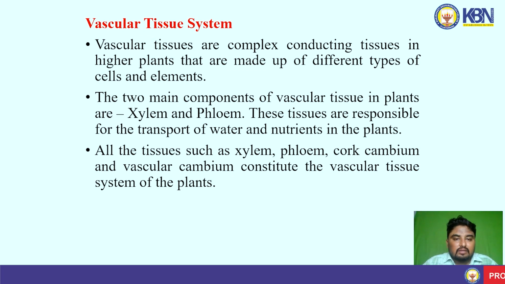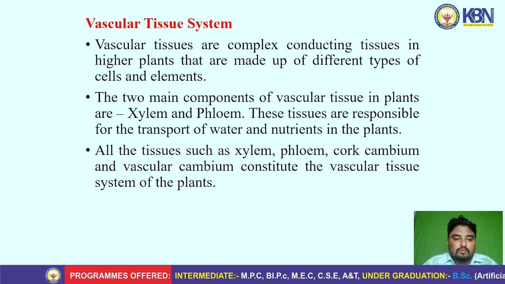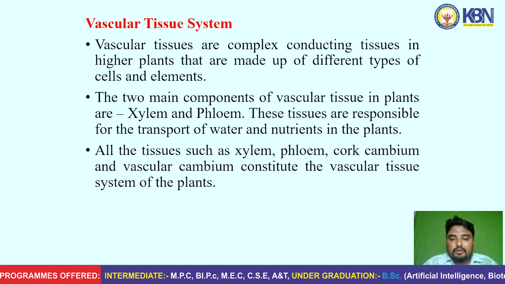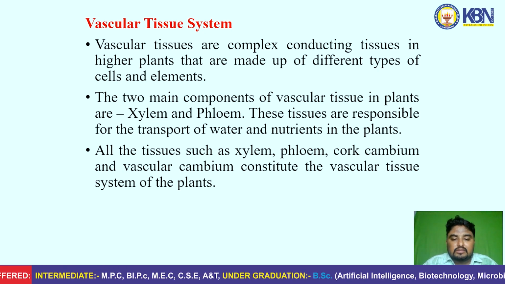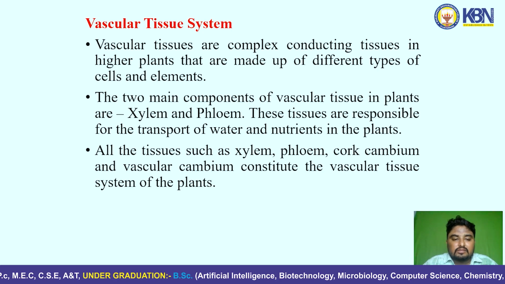Vascular tissue system. The vascular tissues are complex conducting tissues in higher plants that are made up of different types of cells and elements. The two main components of vascular tissue in plants are xylem and phloem. These tissues are responsible for the transport of water and nutrients in the plants. All the tissues such as the xylem and phloem, cork cambium and vascular cambium constitute the vascular tissue system of the plant.